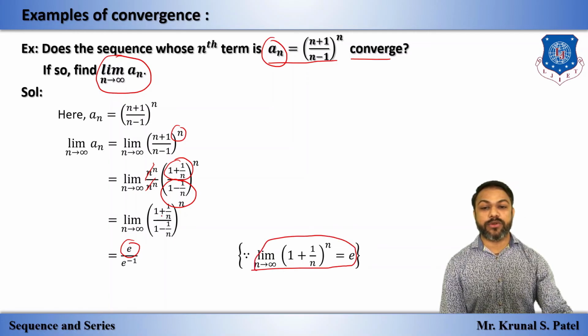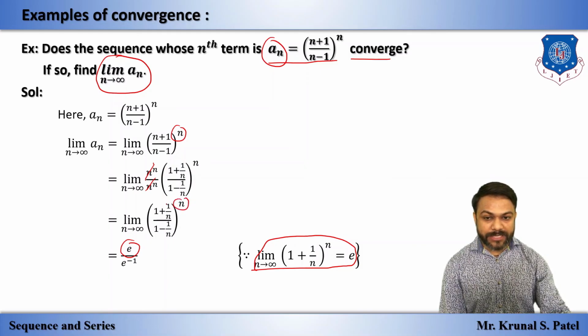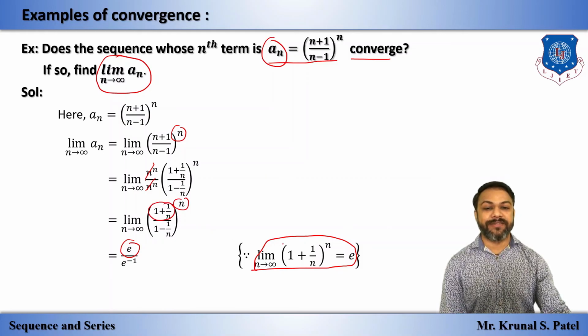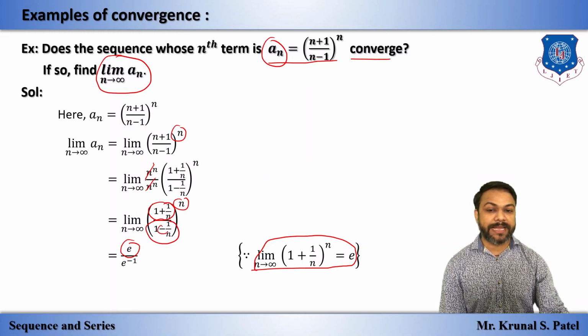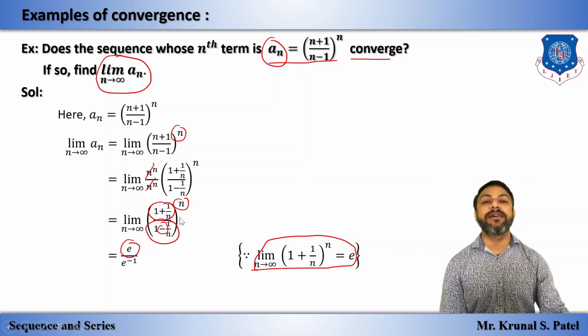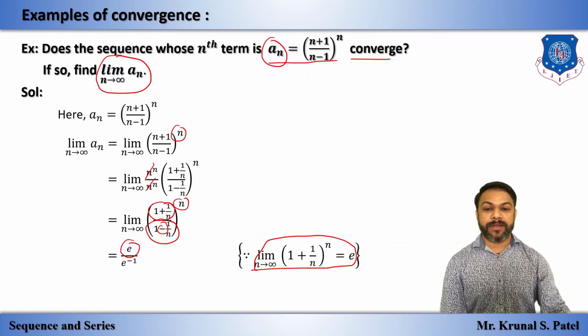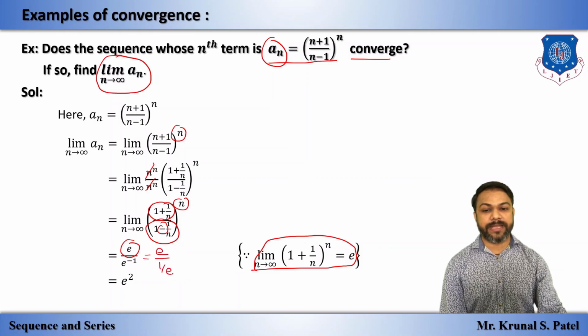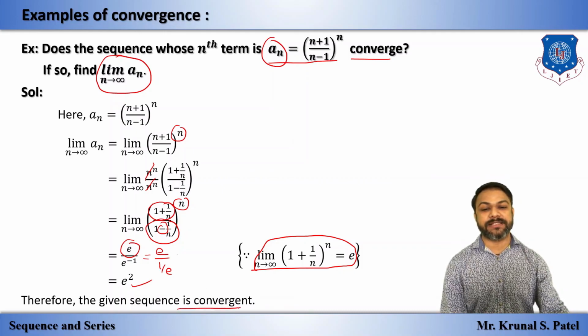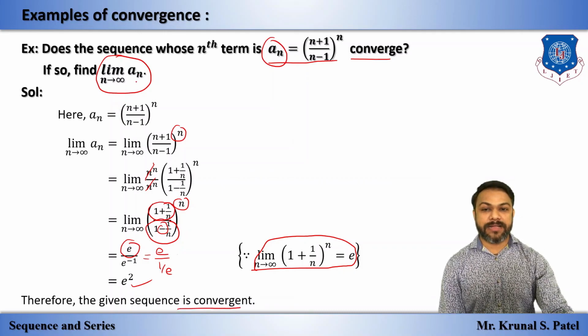If we apply this limit to the numerator, this whole raised to n gives e, and the denominator raised to n gives e raised to minus 1, because this is minus, as we have seen in the standard limit. Now e raised to minus 1 is 1 by e, and e goes to the numerator, so e square, which is finite. So we can say that the given sequence is convergent, and the answer of this limit is e square.